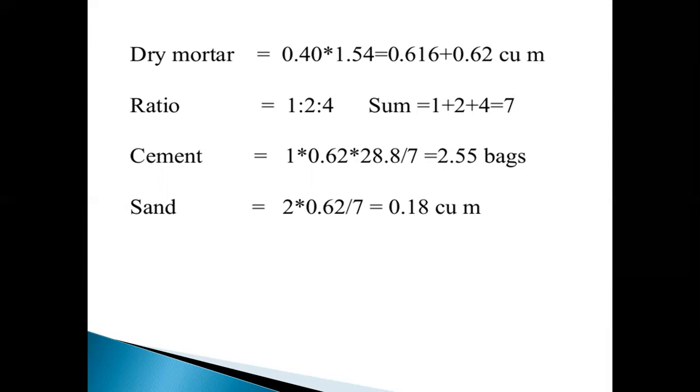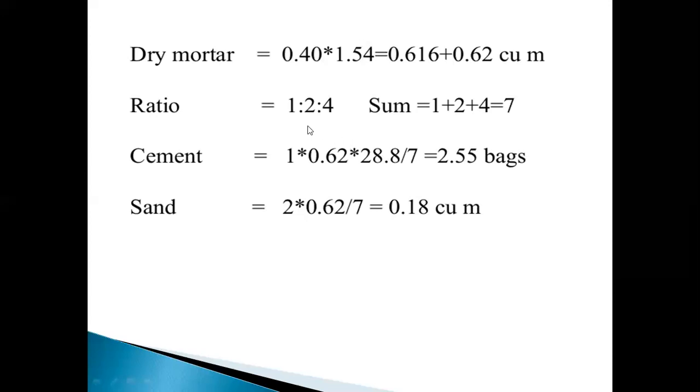So it is equal to 0.616, which is about 0.62. The ratio of the mix design is 1:2:4. Here 1 is the cement, 2 is the sand, and 4 is the coarse aggregate. The sum of 1:2:4 is equal to 7.